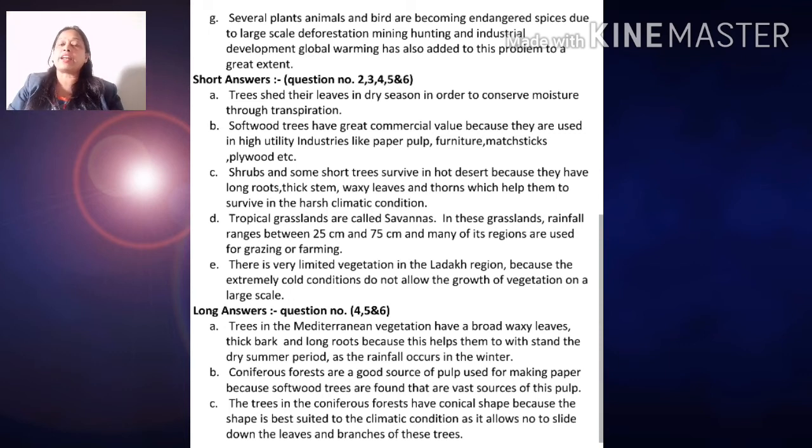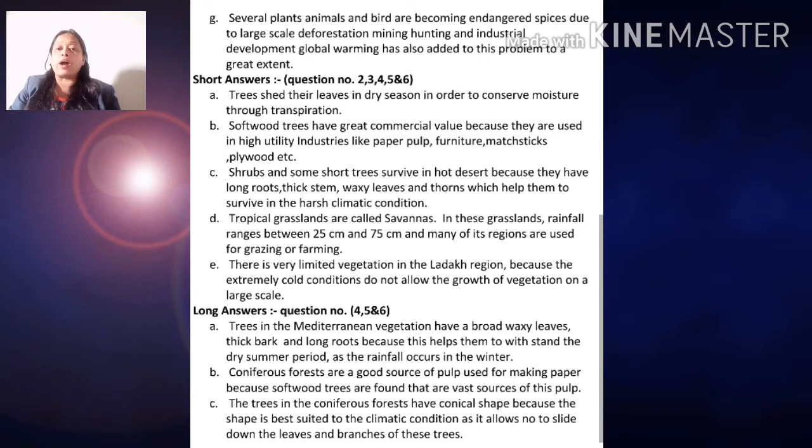Now short answers, children. Here question number 1 I have not given; I have given from question number 2. Question number 2 is: why do trees shed their leaves in the dry season? I have explained that in the chapter, but what is the answer given? Trees shed their leaves in the dry season in order to conserve moisture, which would otherwise be lost through transpiration.